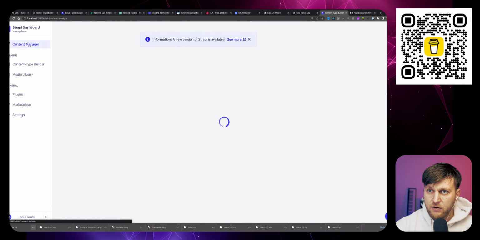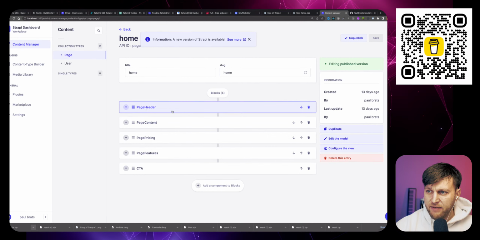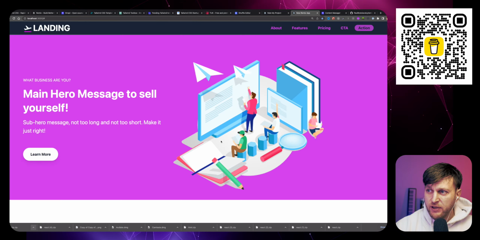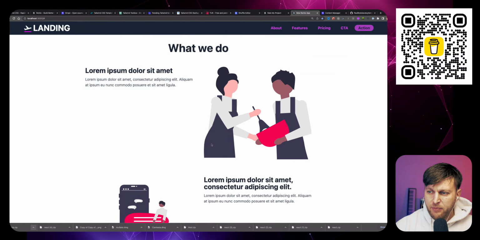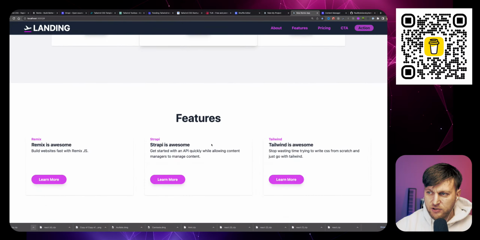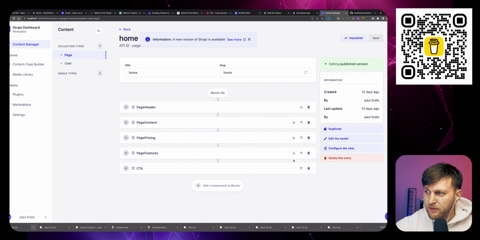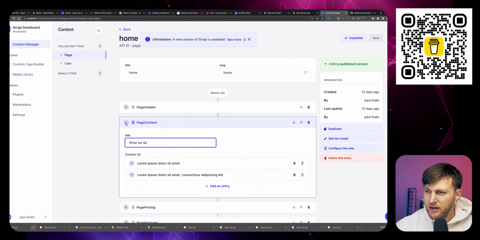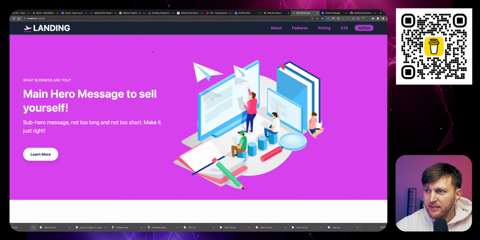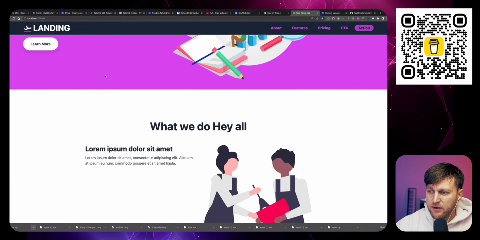So if you take a look here, I have my home page, and we have a page header, page content, page pricing, page features, and call to action. And if you take a look at our application in Remix, those are the sections that I'm showing. And if I, let's say, remove one of the sections, well, I don't want to delete it, to be honest. What I'll do, I'll change what we do. Let's say, hey, all, and save. You could see that this content is being hosted on Strapi, and it changes on our website.